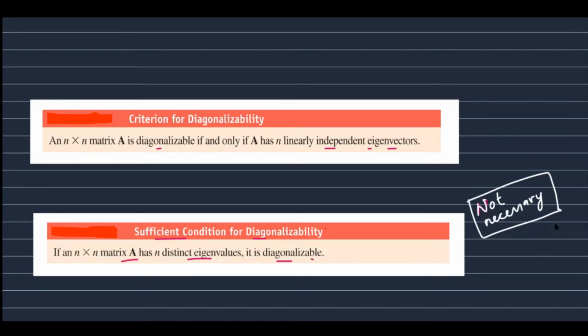If there are n linearly independent eigenvectors, the matrix will be diagonalizable. Otherwise, it will not be diagonalizable. So, if a matrix has n distinct eigenvalues, we can say that it is diagonalizable. But if it does not have distinct eigenvalues, we cannot say that it is not diagonalizable. It may or may not be diagonalizable. For that, we have to check the eigenvectors.